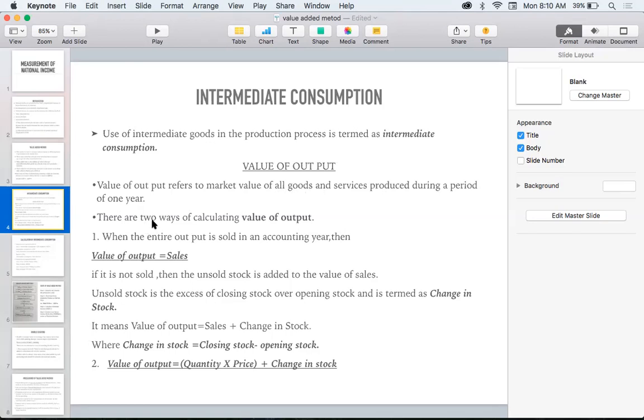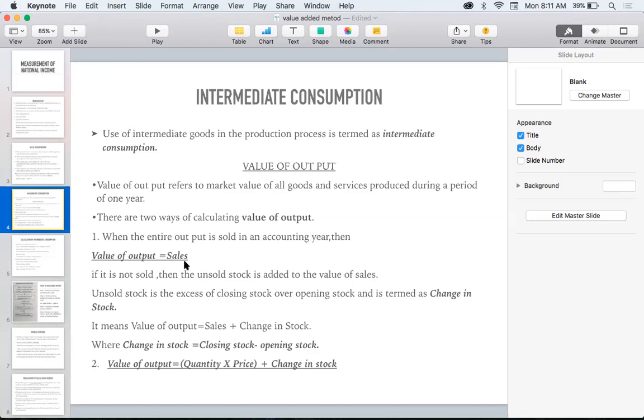And how can we calculate the value of output? There are two methods of calculating the value of output. What are they? The first one, when all the products produced in an economy are sold, then value of output is equal to sales. For example, a shoe factory is producing 1,000 pairs of shoes, and that 1,000 pairs of shoes has been sold.